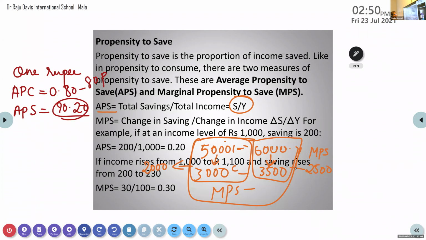Amal, you got? How much? 0.5. What about Karthik? Same answer, ma'am. Anjo? Okay, so what will be MPC? 0.5. How did you get that? 1 minus 0.5. Very good. Okay, so this is how we are finding.